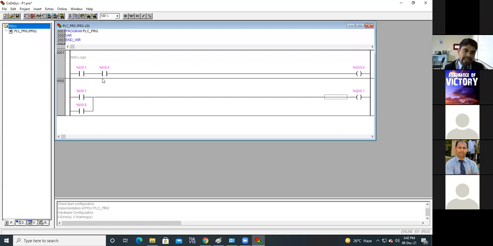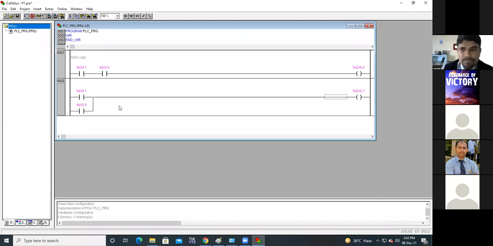Whatever input instructions you are using, you can use them many times, because depending on that status you can turn on and turn off different outputs, but never use one output more than one time. If you want to interlock, or make one output turn on depending on another output, in that case you can use the memory bits.